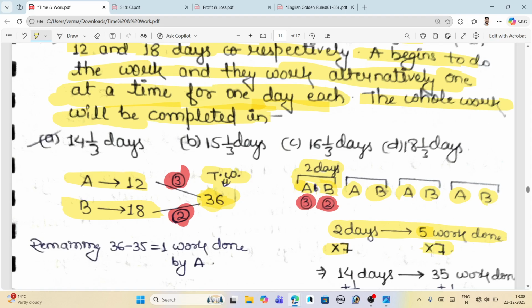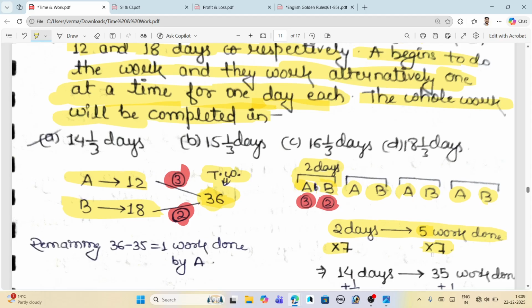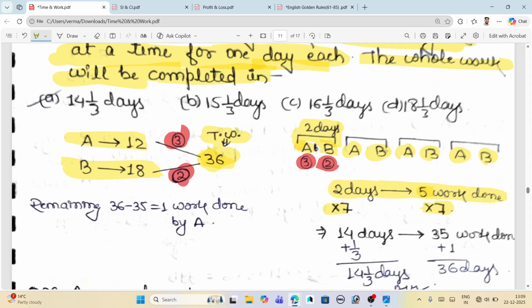Why do we not multiply by 8? Because 8 times 5 is 40, and the total work is only 36. So we just get closer toward the total work. We get 35 work done in how many days? In 14 days.